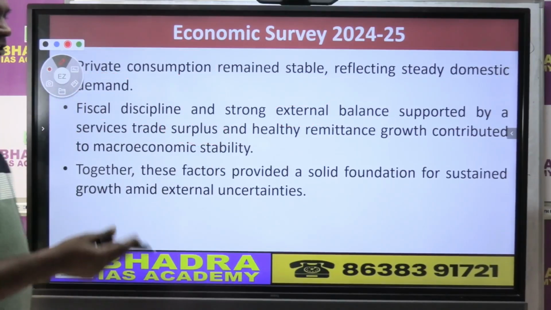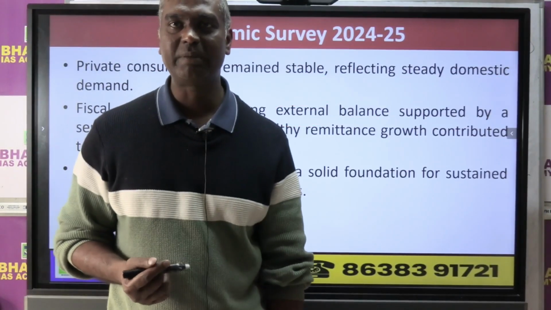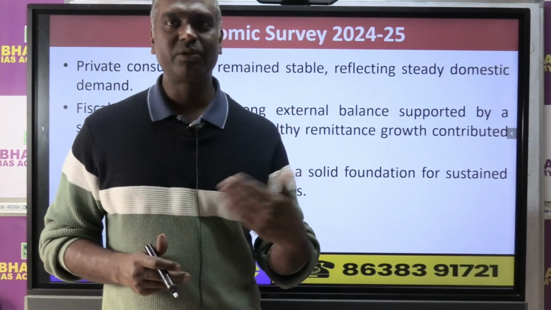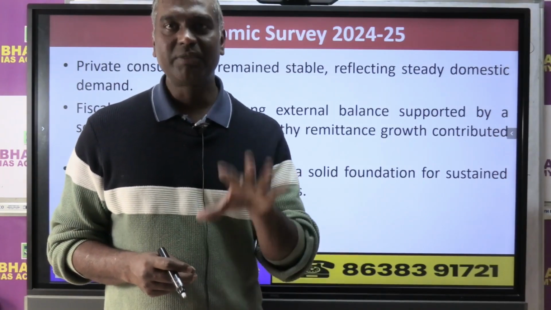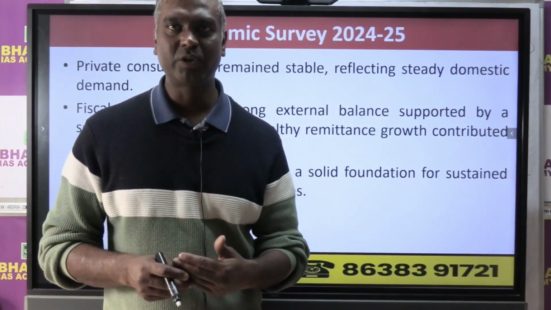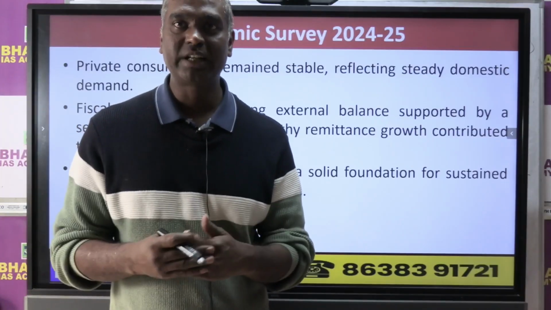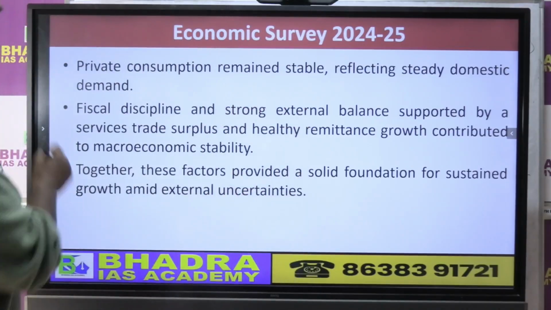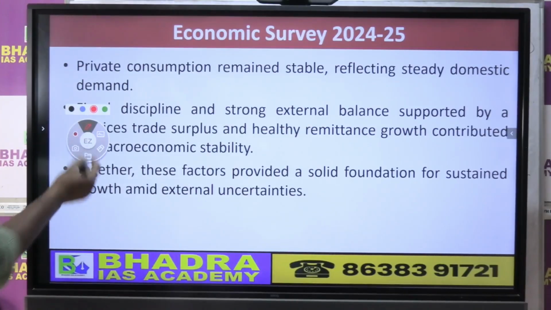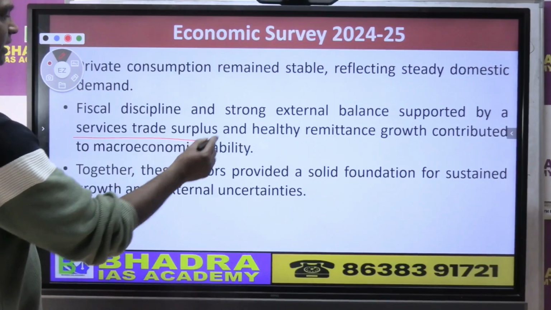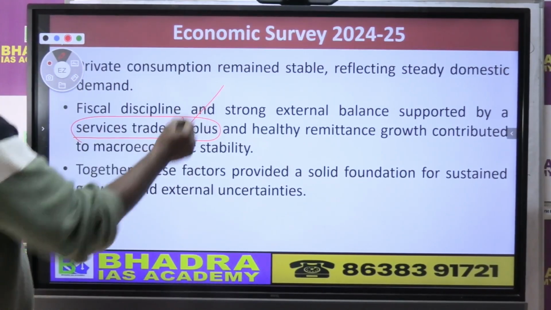Normally, as I taught you in our regular class also, in BOP our goods trade goes into deficit, and in BOP service trade has a surplus. That means what? We export more services और सर्विसेज का हमारा जो इंपोर्ट है वो कम है, right? तो इकोनॉमिक सर्वे भी वही बोल रहा है, हमारा सर्विसेज में जो ट्रेड है उसका हमारा सरप्लस है.